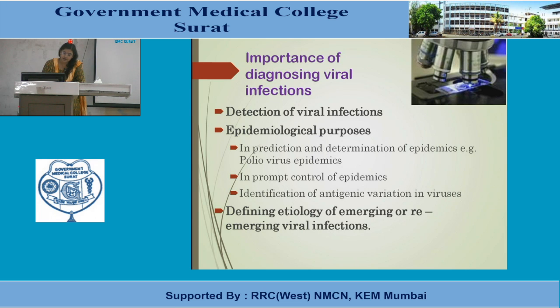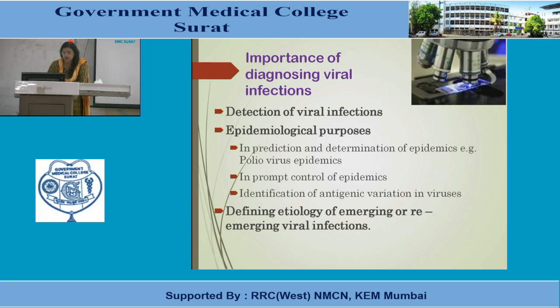Then there is prompt control of epidemics. Whenever a cluster of cases occurs at any point of time in any community or area, it heralds the onset of an epidemic. So if you do early diagnosis of early cases and carry out interventions according to the disease, then containment of that epidemic and prompt control can be done.